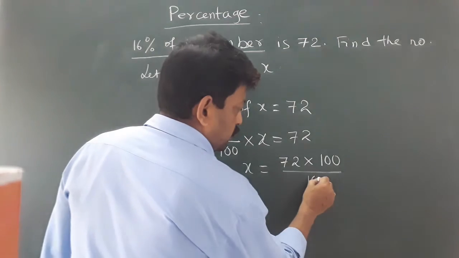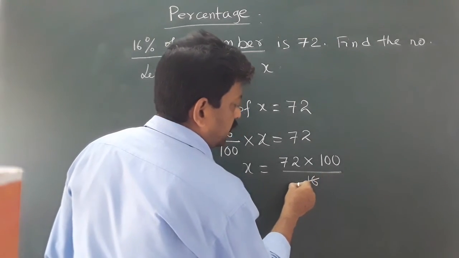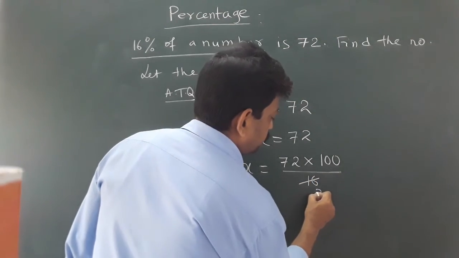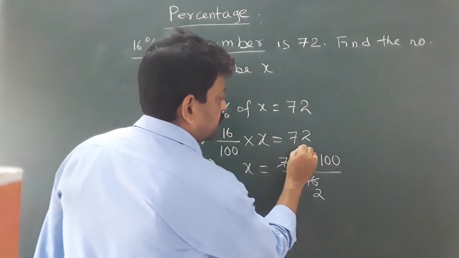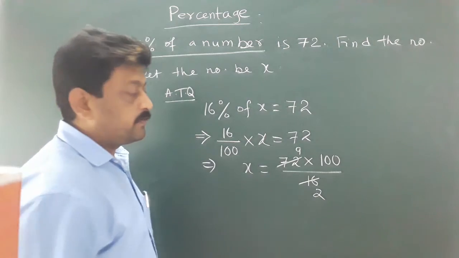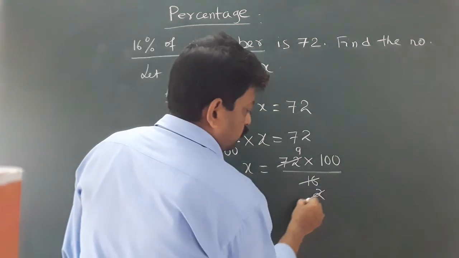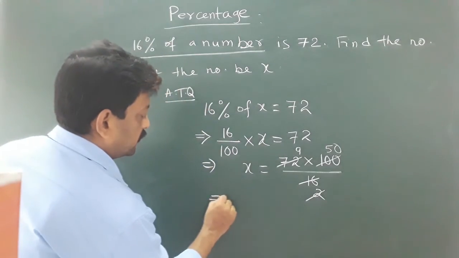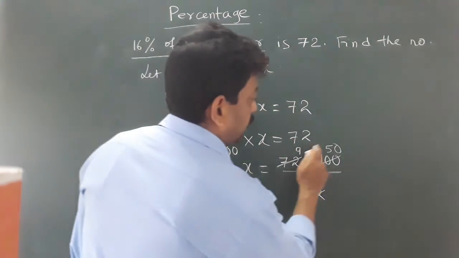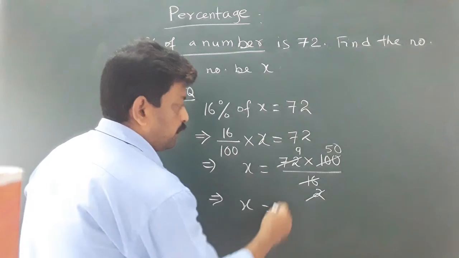Okay, so 16 divided by 8 is 2, and 72 divided by 8 is 9. 8 9 is 72. Now 2 cuts 100 is 50. So we are getting x equals to 9 5s are 45.